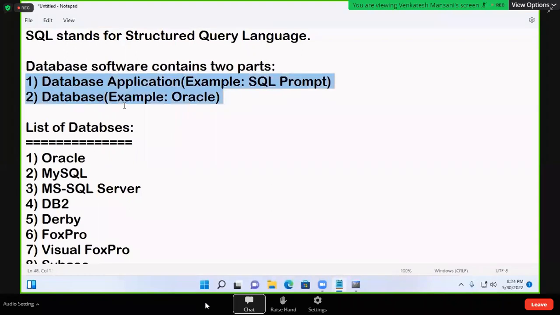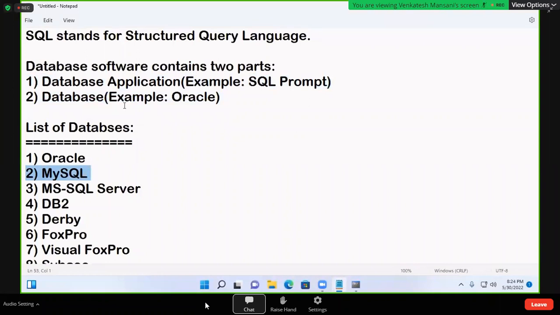So whenever we install Oracle software, two parts are installed. One part is application, one more part is database. But application is front end, database is back end. This application communicates with Oracle by using one language, and that language is called SQL. But what is MySQL? Is MySQL equivalent to Oracle or to SQL? MySQL is equivalent to Oracle, not SQL.